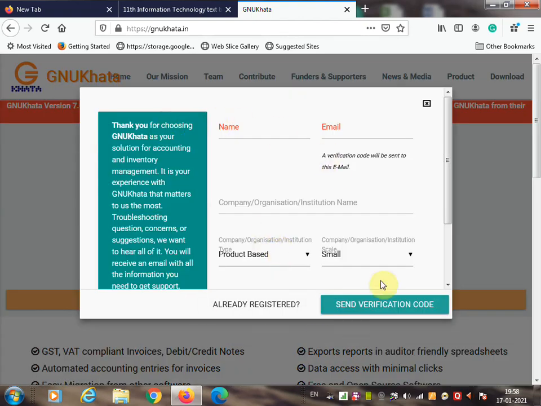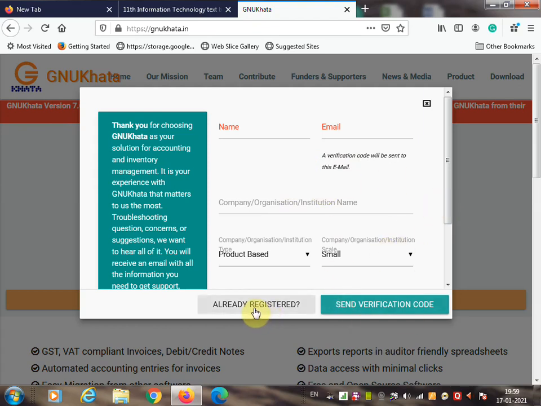Here it asks you to register yourself. If you are already registered, then click on already register, and if you are not registered, then enter your name and email ID and click on send verification code. The verification code will be sent to your email. You enter that and you can proceed ahead.